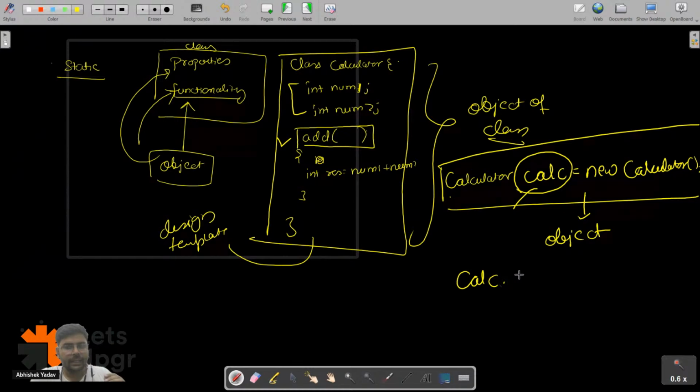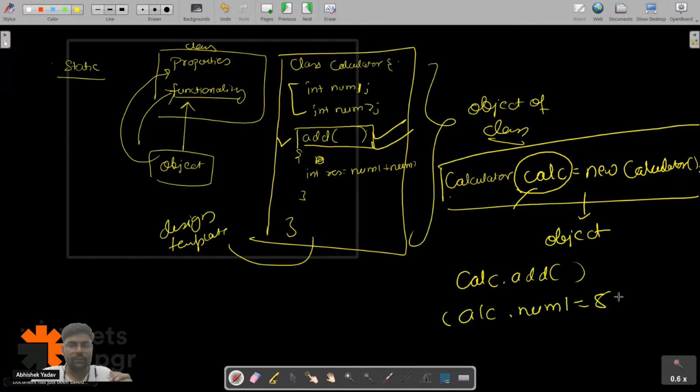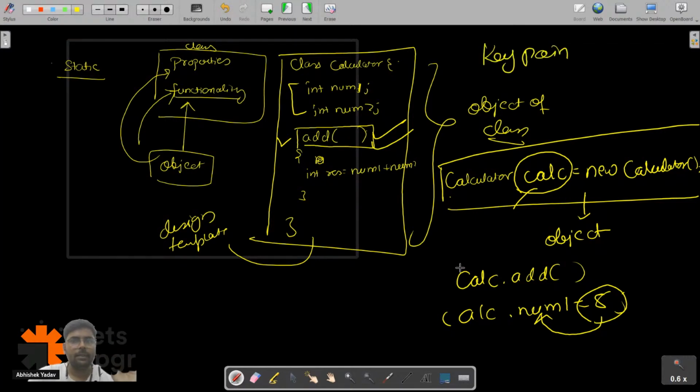So if I write Kelsey.add, this method will be called. If I write Kelsey.num1 is equal to 5, then 5 will get stored inside num1, right, everyone? The key point to note is, if I have to access the properties and functionality of a class, I have to create an object.